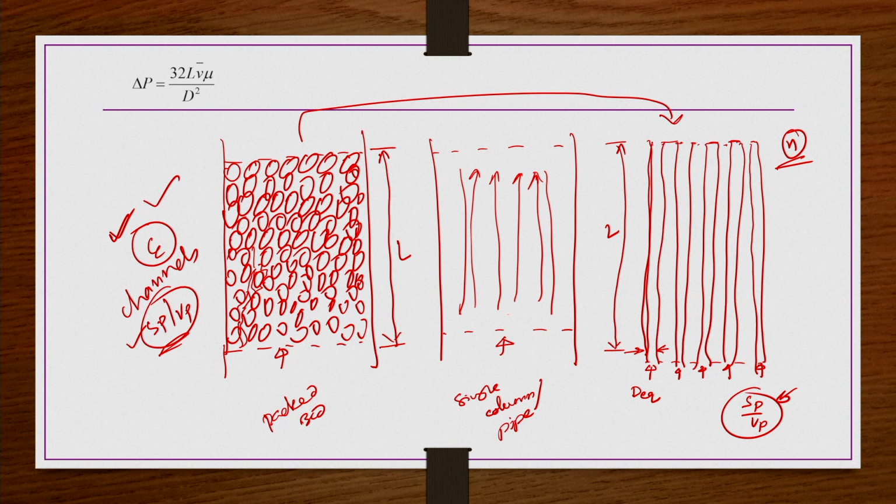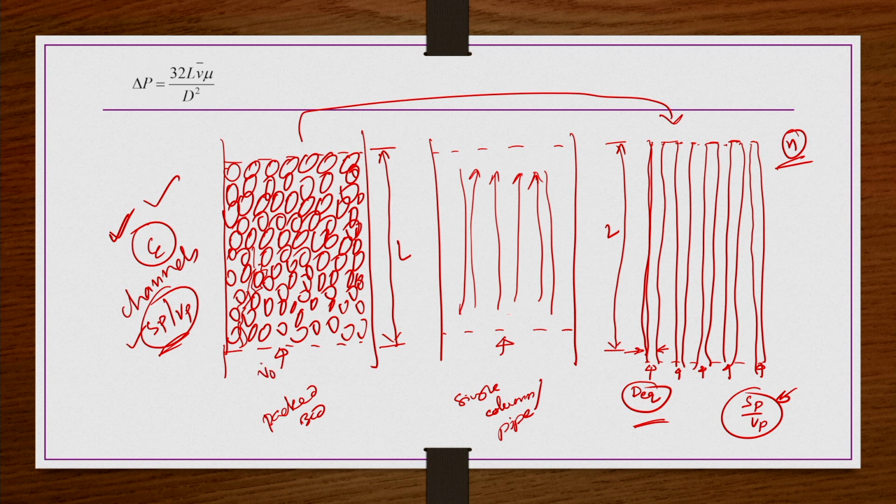Now, in this representation, the diameter of the capillary is d equivalent, that is the flow channel dimension, or the dimension which is providing the space through which the fluid is flowing in the capillary. Now, this d equivalent we are going to find out as a function of epsilon, packing particle diameter, etc., for a given real system. That is what we are going to do. Okay. And then in the Hagen-Poiseuille equation, wherever d is there, we replace d by d equivalent, and v we replace by the superficial velocity v bar.